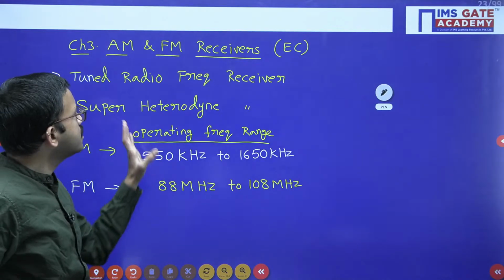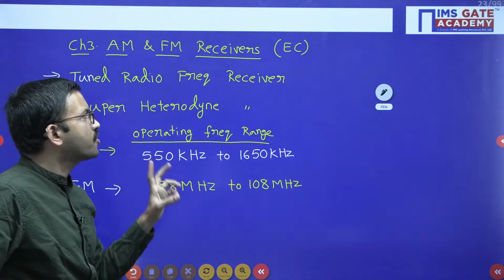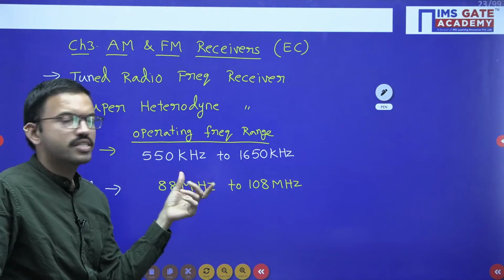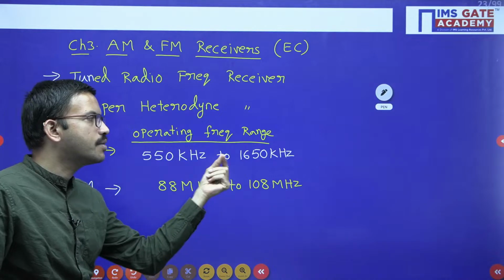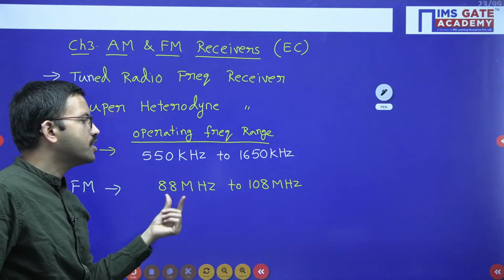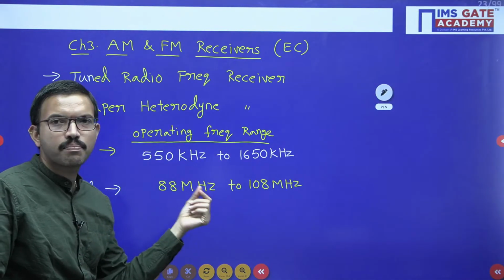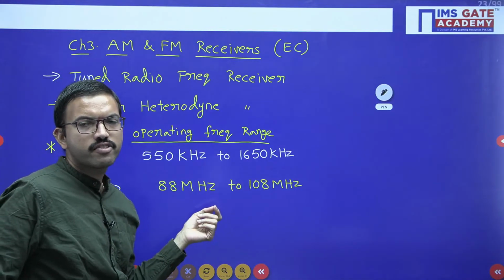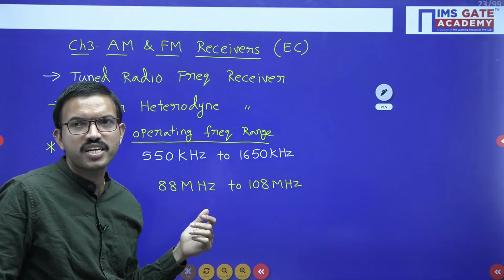So here in the tuned radio frequency receiver, the word tuning means we are selecting a particular station. If you are using an AM receiver, we are selecting a particular AM station. If you are using FM, you are selecting a particular FM station. You might have heard like 98.3 FM or 93 FM.